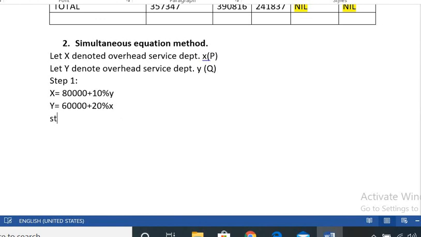Next step 2. So we can simplify this equation.